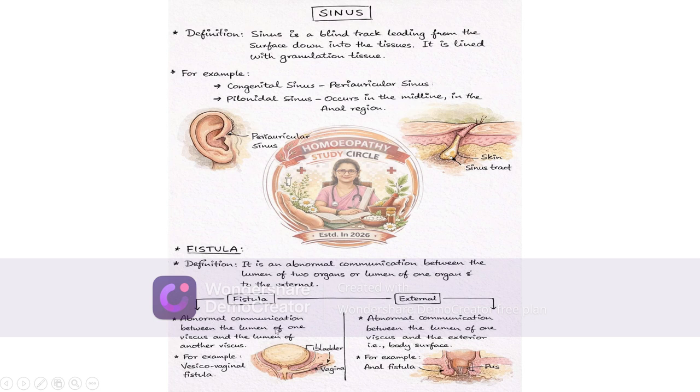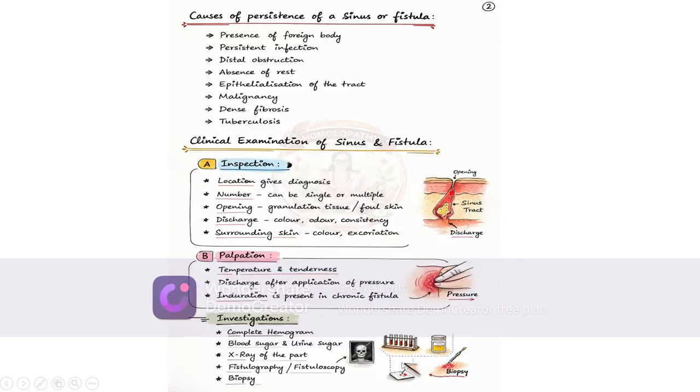Sorry, the lumen of one viscus to the lumen of another viscus is called an internal fistula, and the lumen of one viscus to the exterior of the body is called an external fistula. An example of an internal fistula is vesico-vaginal fistula. An example of an external fistula is anal fistula.